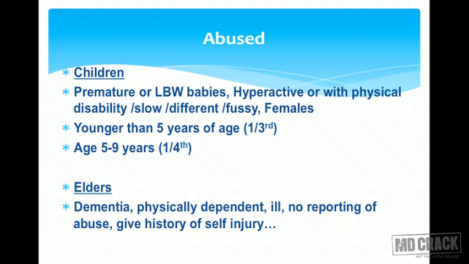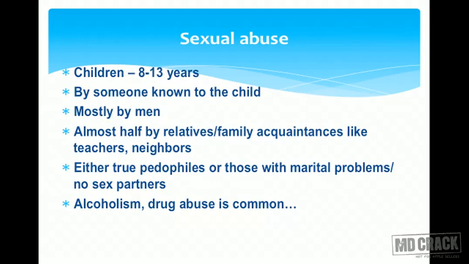The abuse is seen in 1/3 of the patients who are younger than 5 years of age, and in 1/4 of the patients who are between the age 5 and 9 years. As far as the elders are concerned, the abused elders might be suffering from dementia, they might be suffering from some serious illness, they might be physically dependent on someone, and usually the elders do not report the abuse. If you ask them what's the reason of this injury, the elderly person is likely to give the history of self-injury. So that's a very typical character seen in the elders.